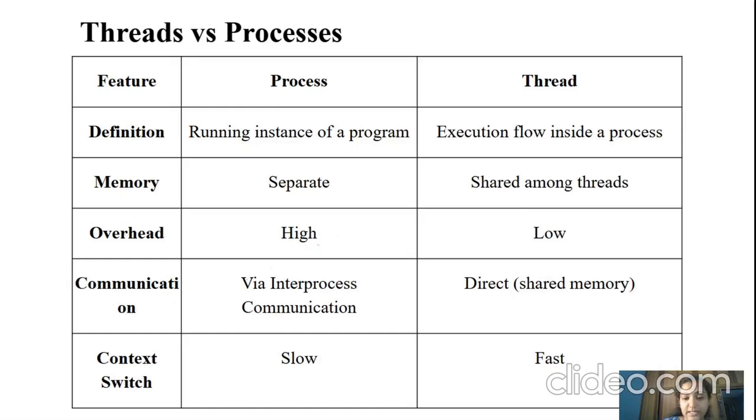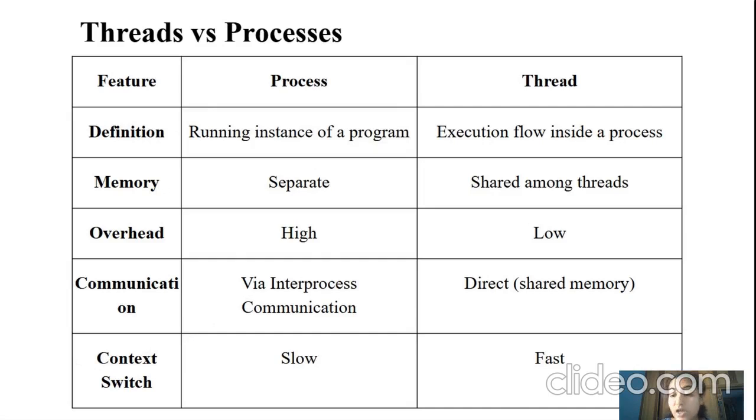So this is the differentiation between process and thread. My dear students, a question may be asked: differentiate between process and thread. You have already encountered these kinds of questions in the operating system subject, and you can expect the same here also.